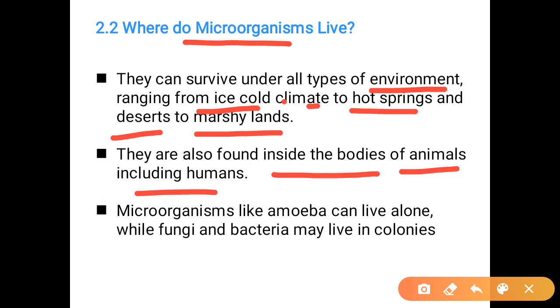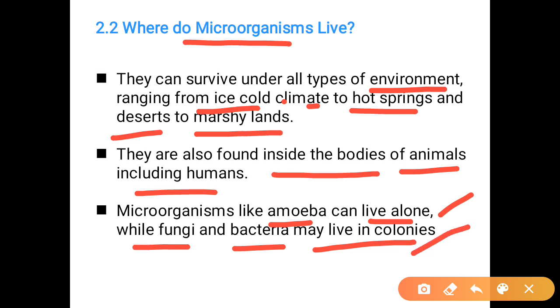Microorganisms like amoeba, which is an example of protozoa, can live alone, while fungi and bacteria may live in colonies, that means together. So some live alone and some live in colonies.